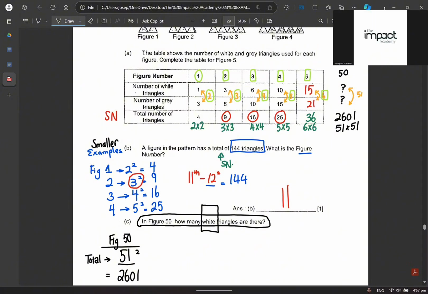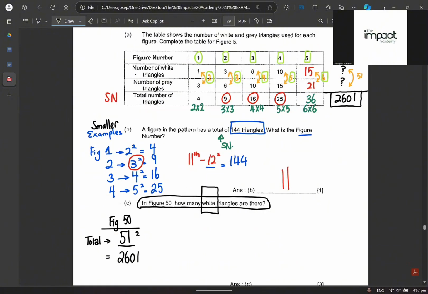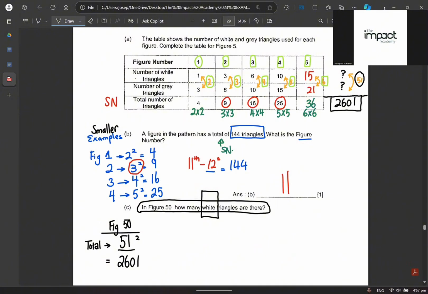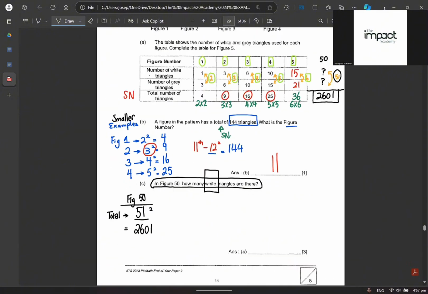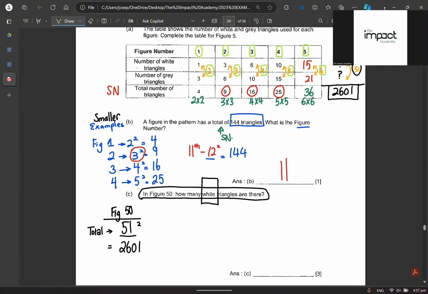And I know that my white and the gray, when I add them up together, gets me to how much? Can you all see over here the grand total? What is the grand total? 2601. And I know that their difference is how much? So is it 2601 divided by 2, exactly, right? So we can draw a model, white and gray. Which one is more? We don't know, right? In this situation, we don't know, right? Or do we know?